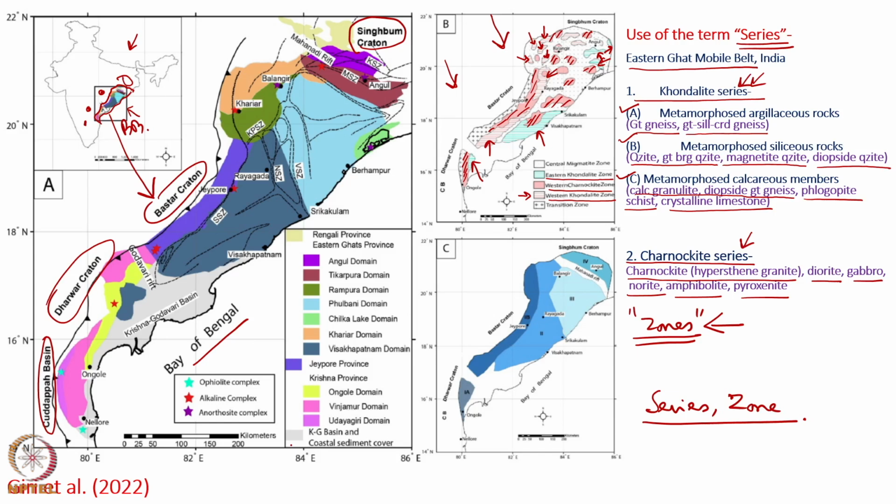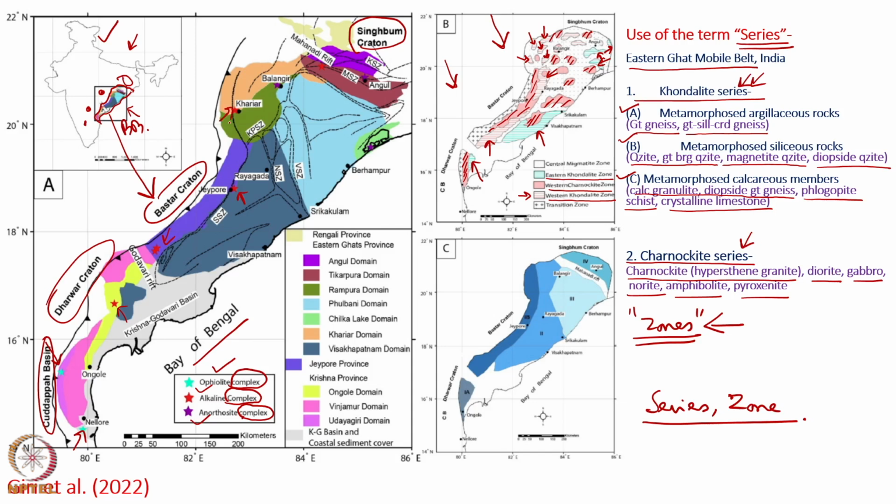Once we look at the Eastern Ghat mobile belt from India, the word complex can be found within the map in terms of ophiolite complex, alkaline complex, and anorthosite complex. These are the ophiolite complexes. These are some of the alkaline complexes, and this is the anorthosite complex.